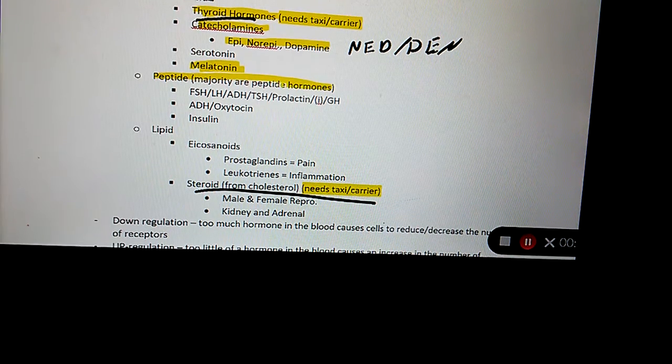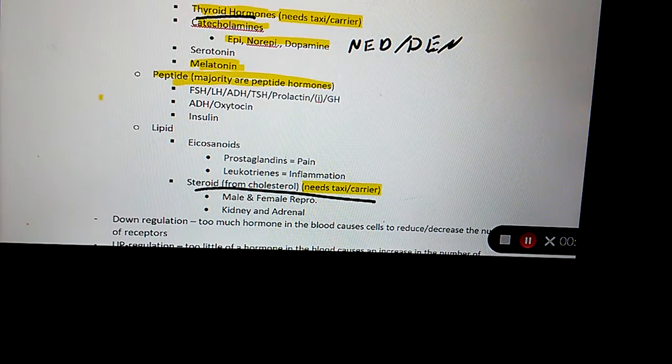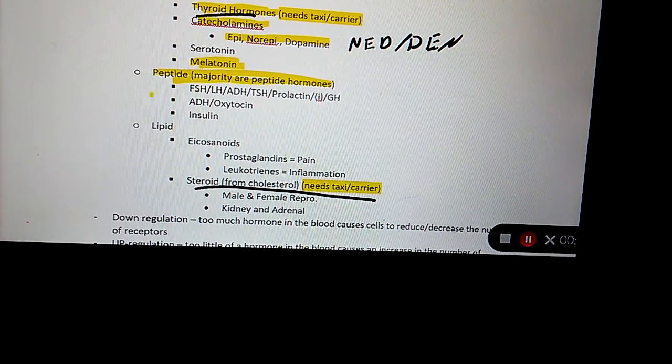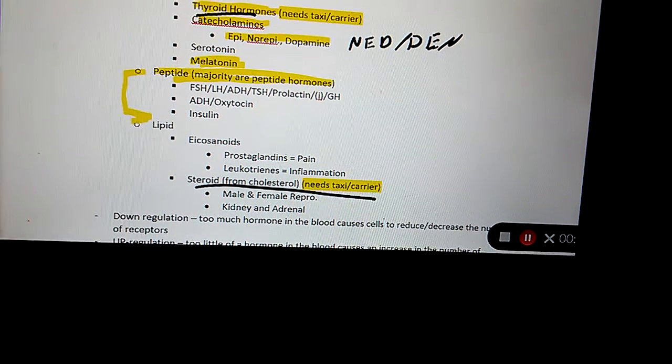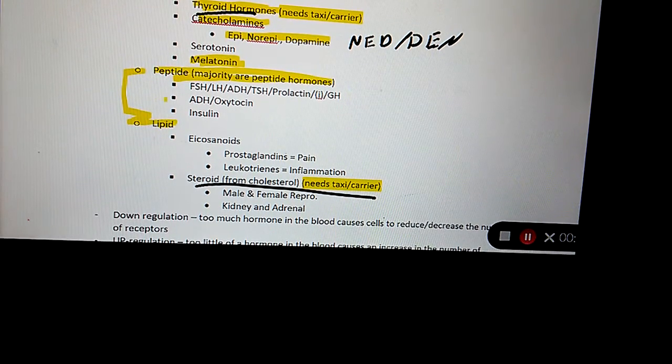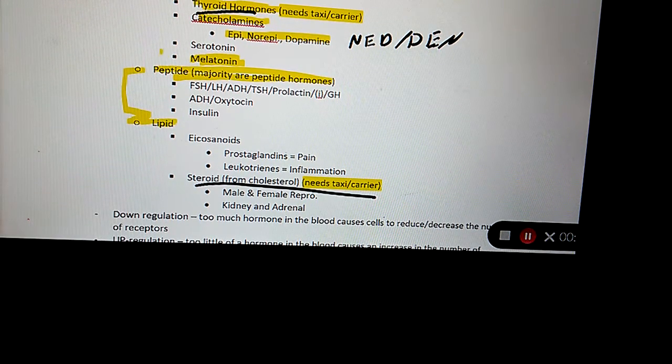Now, guys, the easiest way to remember this is if you forget an answer on the test about whether it's a peptide or a lipid hormone, because these are the only 2 that you're going to need to know for our test. Okay, in terms of classes. That's what I'm talking about. I'm talking about the classes. You need to know all the hormones. Again, don't worry about serotonin. But I can ask you, is it a peptide hormone, lipid hormone, or amino acid? Well, it can't be an amino acid because I'm not going to put that as a question on an exam. So never put amino acid as an answer, okay? The only answers you should put down are peptide and lipid.